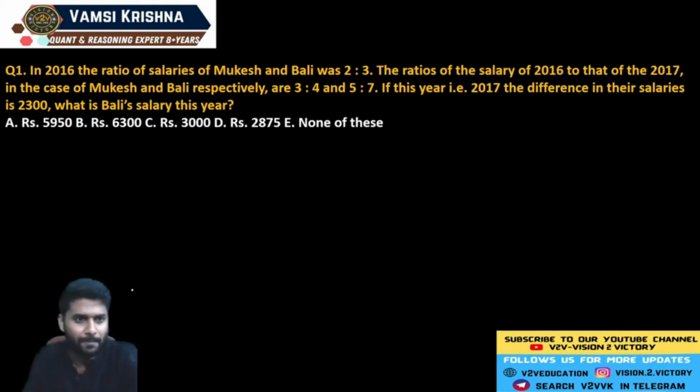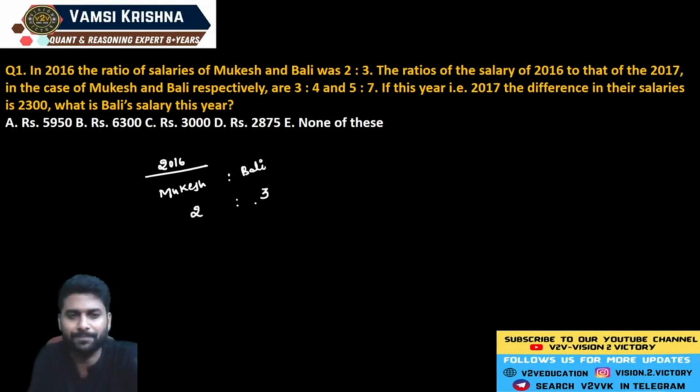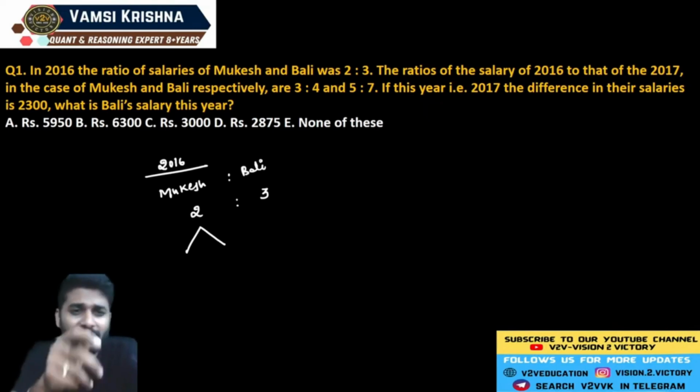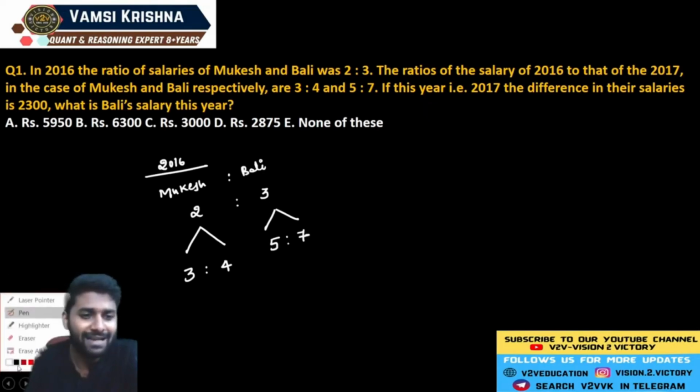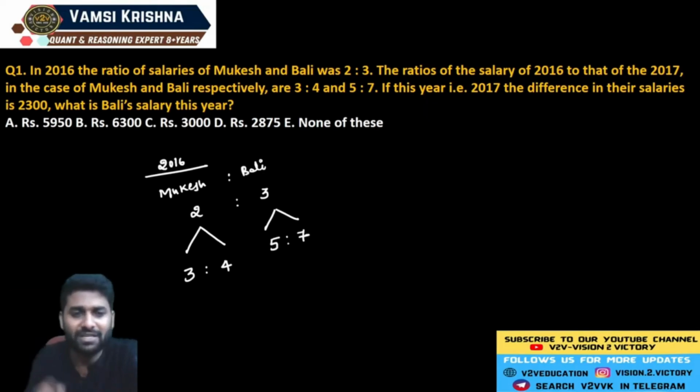Now see here the approach of this question. The data says that in 2016 there are two persons, Mukesh and Bali, and their respective salaries are given in terms of ratio as 2 is to 3. Now again, they compare their values from 2016 to 2017. Mukesh's 2016 to 2017 ratio is 3 is to 4, and Bali's 2016 to 2017 ratio is 5 is to 7. Now, how can we calculate this information? That is most important. Let me tell you. You already know that.